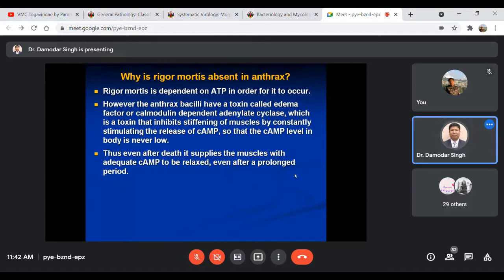So that's why the muscle will remain relaxed. There won't be any stiffening or contraction of the muscles. So that is the reason that rigor mortis is absent in case of this disease and drugs.